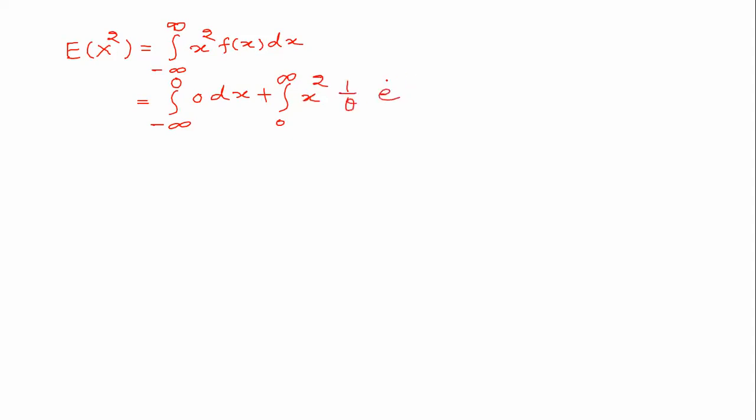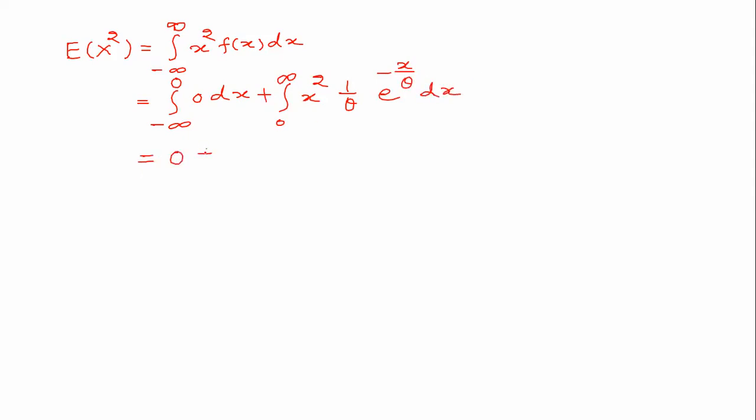Expected value of x square equals integration minus infinity to plus infinity x square into f of x into dx. So this is equal to integration minus infinity to 0 x square into 0 into dx plus integration 0 to infinity x square into f of x as 1 upon theta e to the power minus x upon theta into dx.